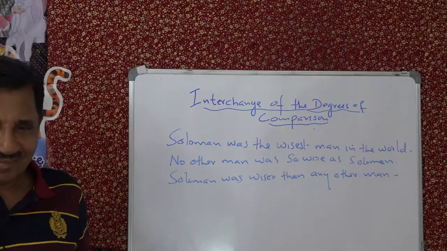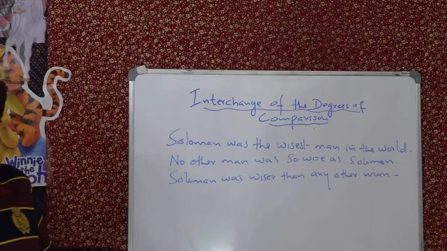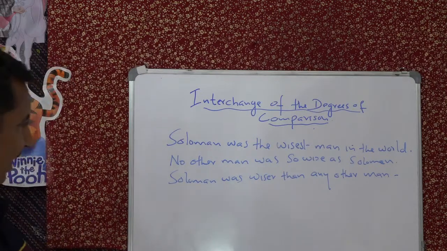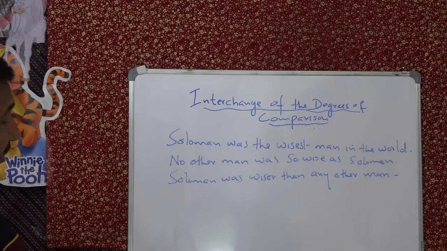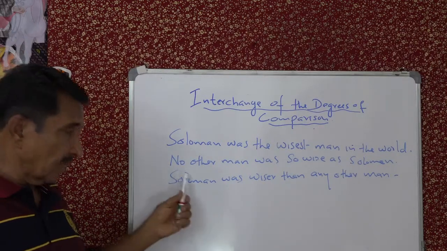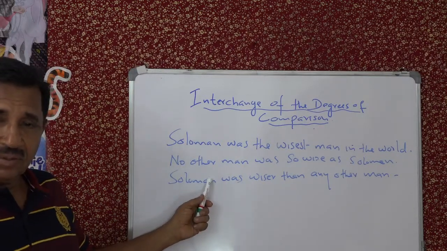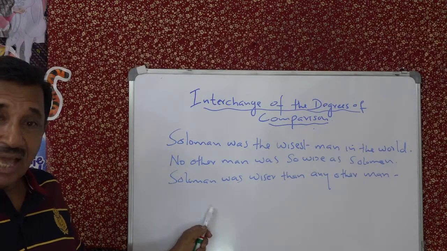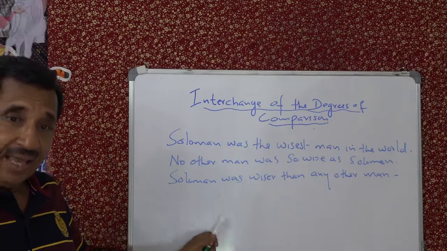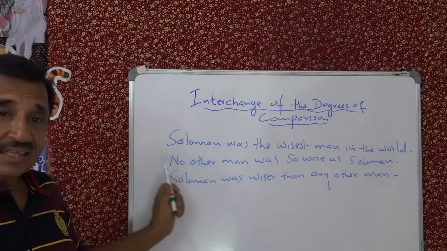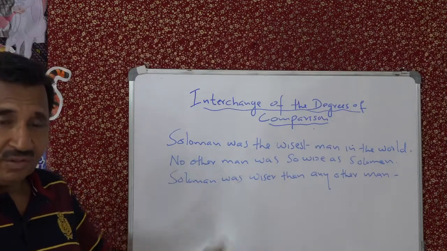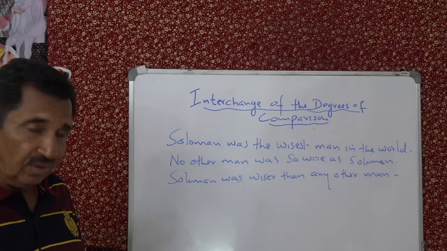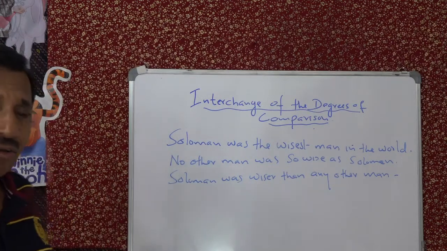It's very nice to play with these degrees of comparison. So remember, always, the positive degree begins with no other, the comparative degree with than any other, and the other one, the superlative, with the plus superlative and of all.